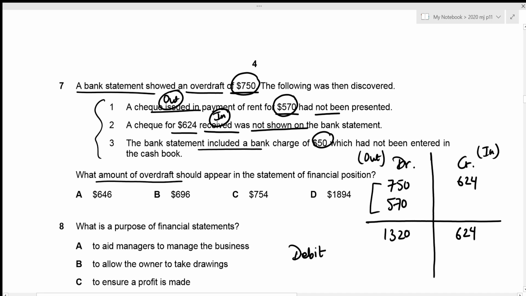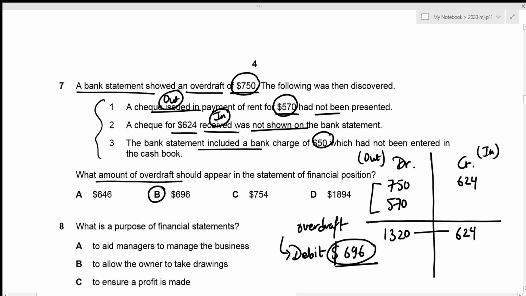And the debit balance is just going to be the difference between the debit side and the credit side, which is 1,320 minus 624, which results in 696. This is the balance, and since this is on the debit side, this is obviously an overdraft, right? So we're looking for the amount of 696 in our options, and it is given in option B. That will be our correct answer.